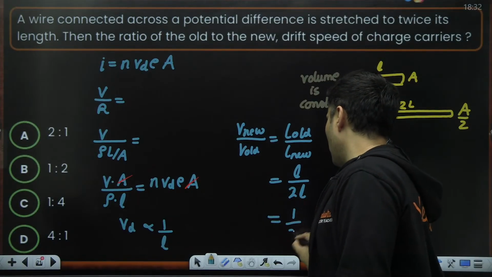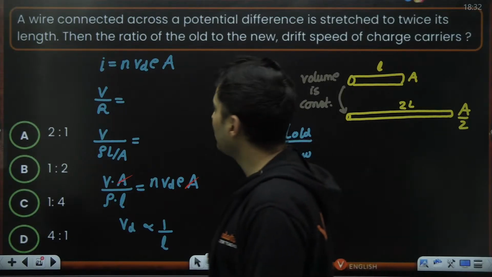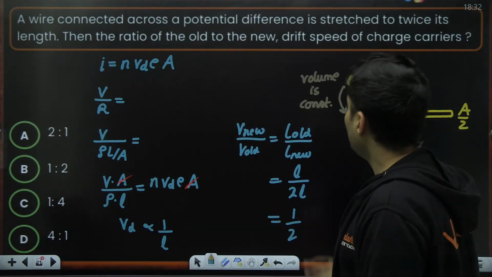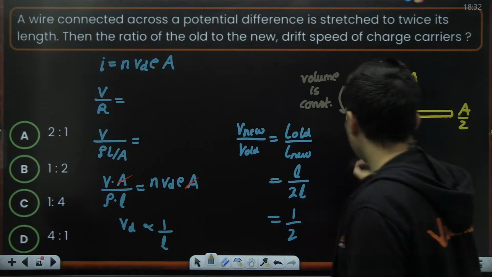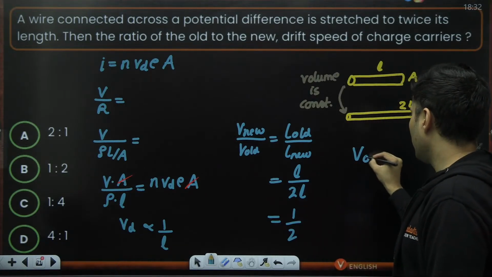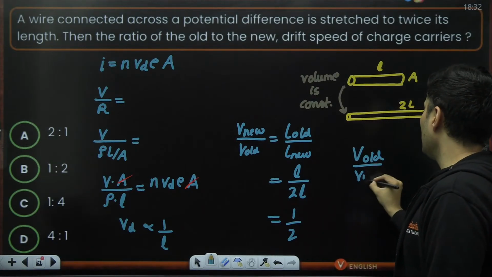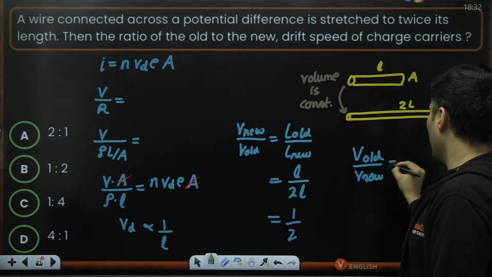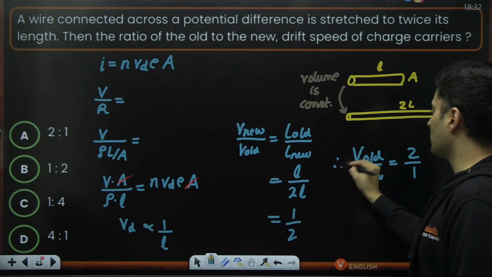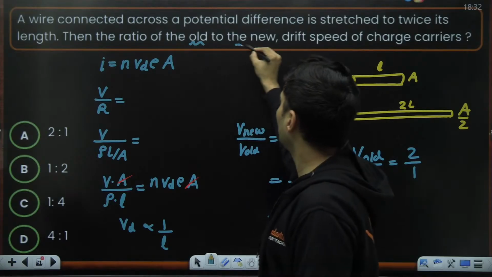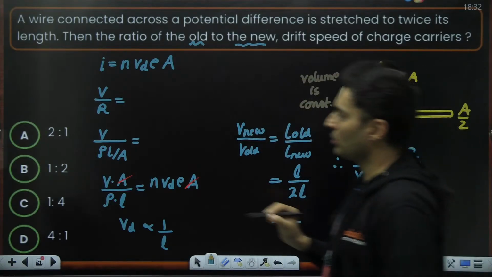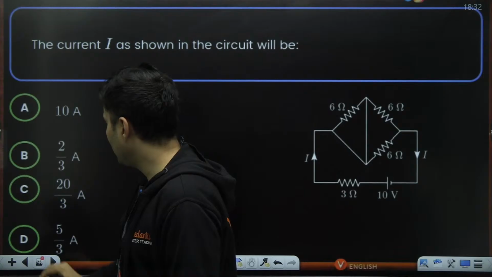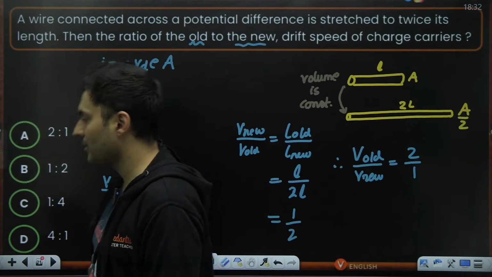So it will be nothing but 1:2. Yes, 1:2. The ratio of the new to old will be 1:2. But if they ask you old to new, then it will be 2:1. So for the old to the new one, it is 2:1. So 2:1 is option A. Yes, it is definitely the correct answer.